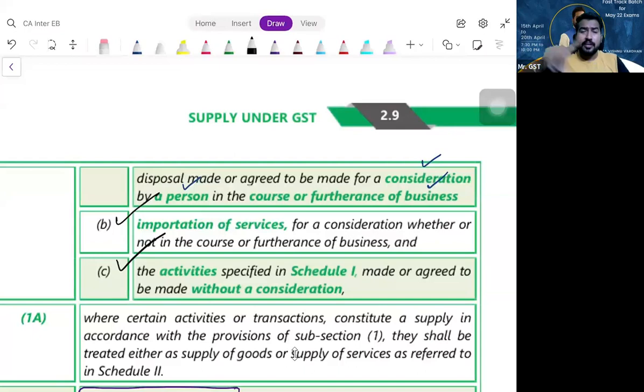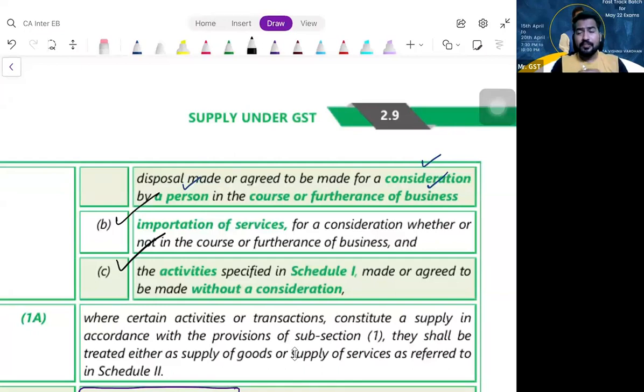In clause A, what do you need? Business and consideration. In clause B, only consideration is needed. I don't need business. So consideration is sufficient; that is what clause B says. So in clause B, business is not required. What is required? Consideration is required. That means if you import services for consideration, it is a supply. Is that clear?